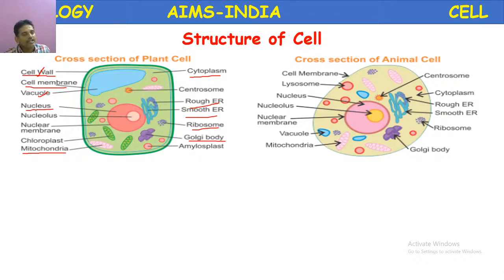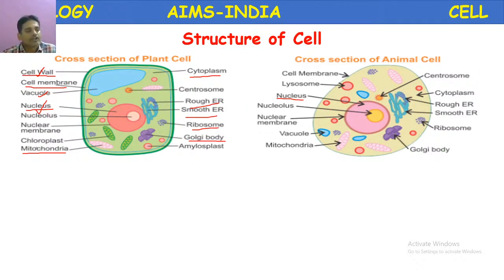Nucleus, it is a very important structure, which is the most prominent structure in the cell. Commonly I am telling, nucleus is the most prominent structure in the cell, which is visible in the microscope very clearly. This nucleus is also called the cell brain. It controls almost all functions of the cell.